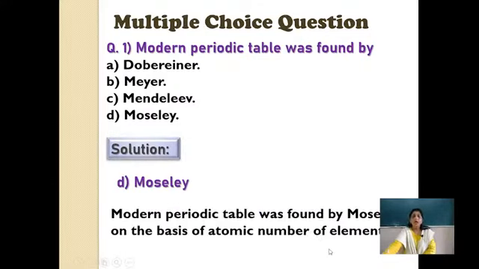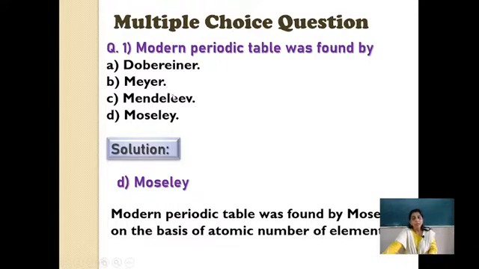Now here, the modern periodic table was found by Moseley on the basis of atomic number of elements. I just want to come to this Mayer. This name is not written anywhere in the textbook, but Mayer is related with the classification of elements. After Dobereiner and Newlands, when Mendeleev started with the work of the periodic table, Mayer was also working on the same thing.